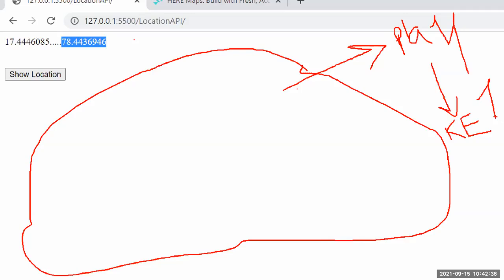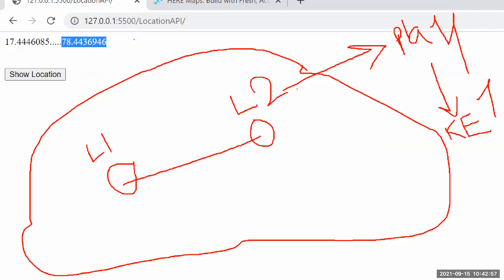Not only that one, guys. Next application, I will tell you. I will mark two points here. This is point 1. Next one, this is point 2. Guys, I want to find the distance between these two locations. This is location 1, and next one, this is location 2. So guys, between these two locations, I wanted to calculate the kilometers also.